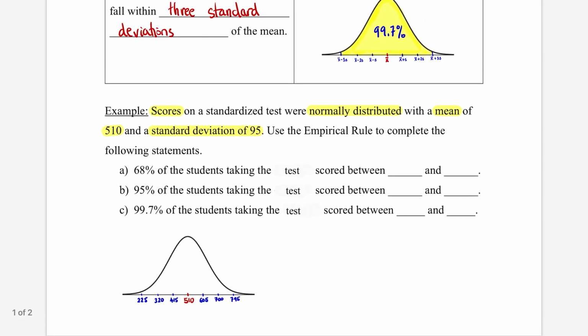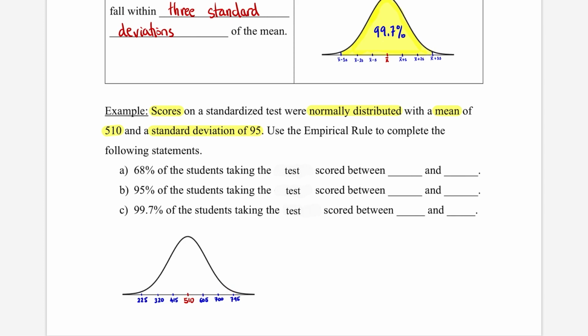From this particular example, 68% of the data values fall between 415 and 605. 95% fall between 320 and 700. 99.7% fall between 225 and 795.